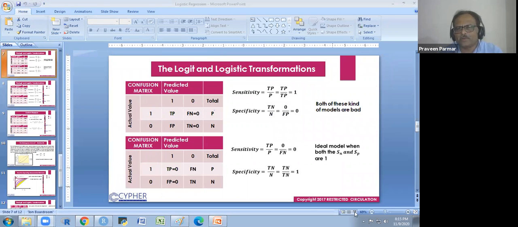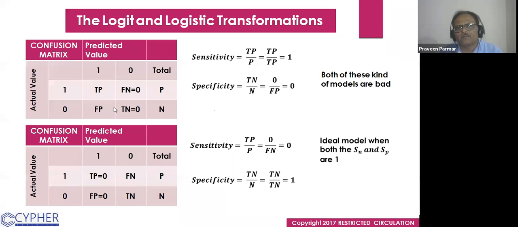Okay, so we get 1. And what about the specificity? TN is 0 because our model has not predicted any negative value, so there is no possibility of true negative. So TN over N, TN is 0 and N is FP plus TN, so it would be 0. Your model sensitivity is highest and your specificity is 0. So this kind of model is a bad model.